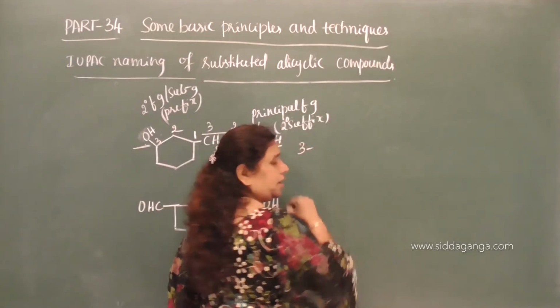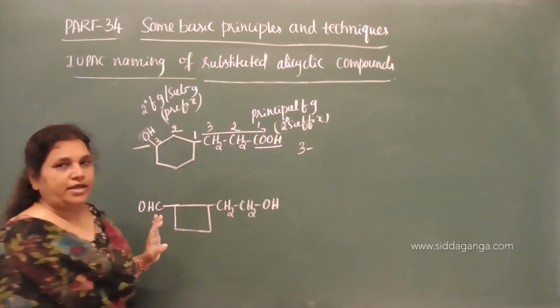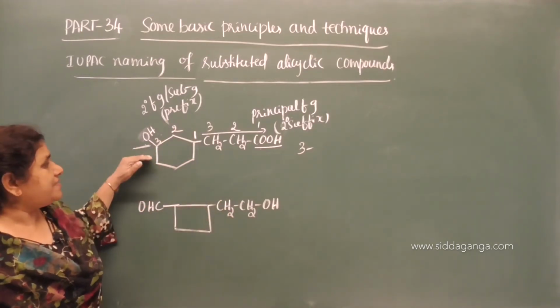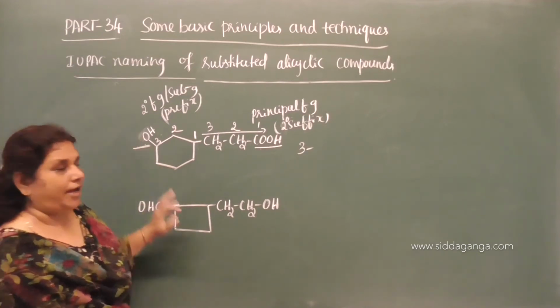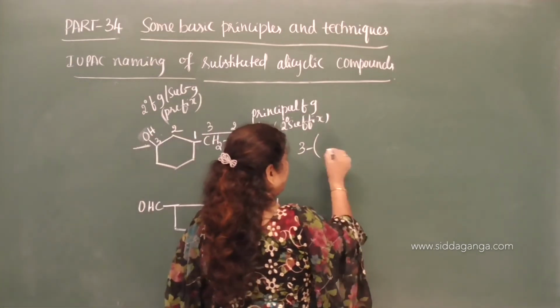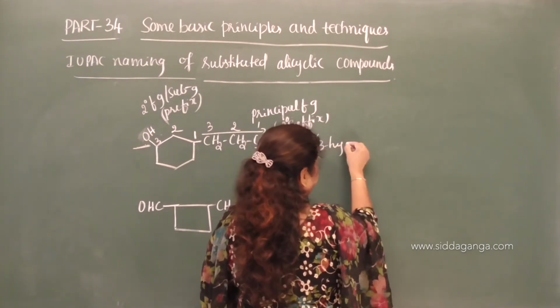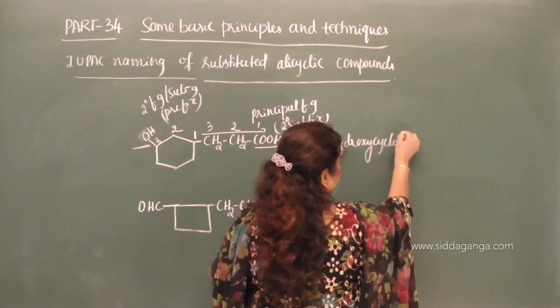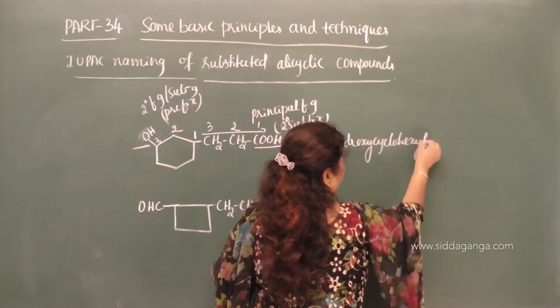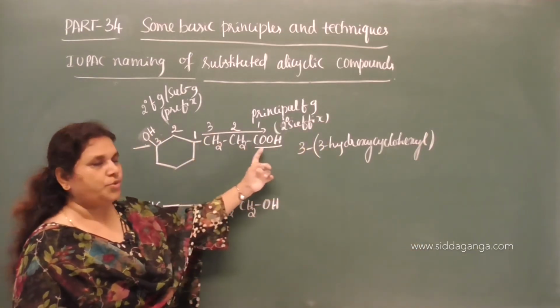On the third carbon, what do we have? Cyclohexyl. What type of cyclohexyl? Substituted cyclohexyl. What substituted? 3-hydroxy. So start with the parenthesis, 3-hydroxy cyclohexyl, correct? So on the third carbon, this is the root word.